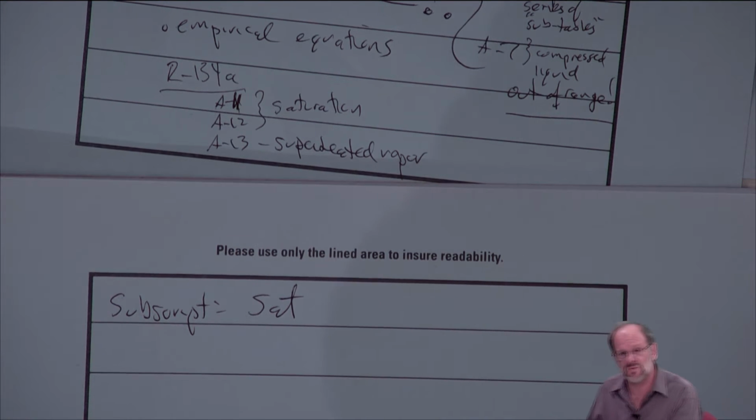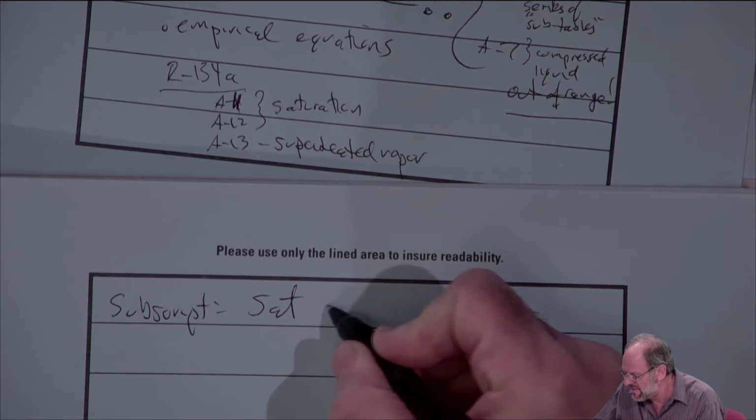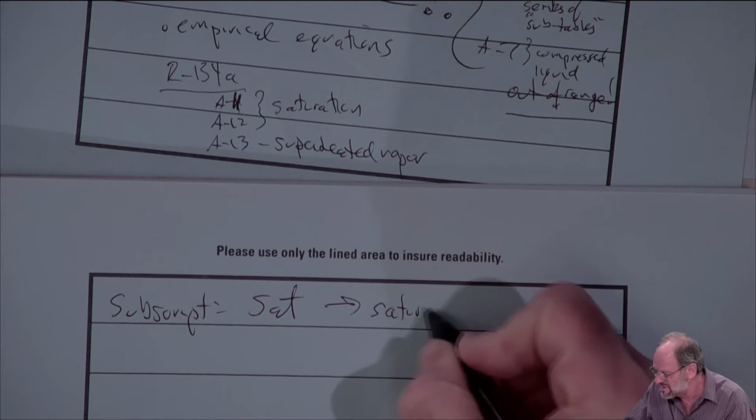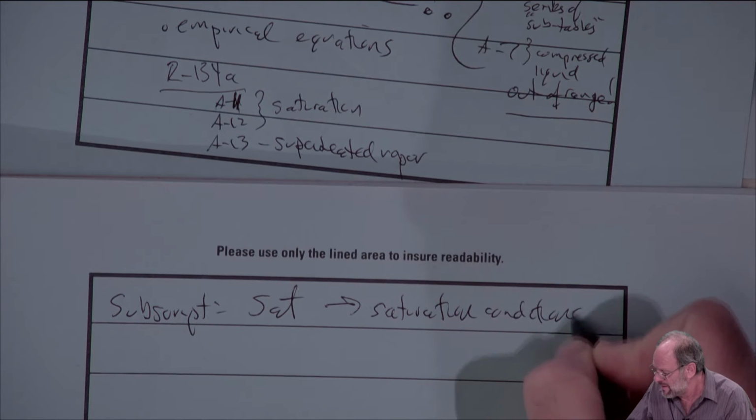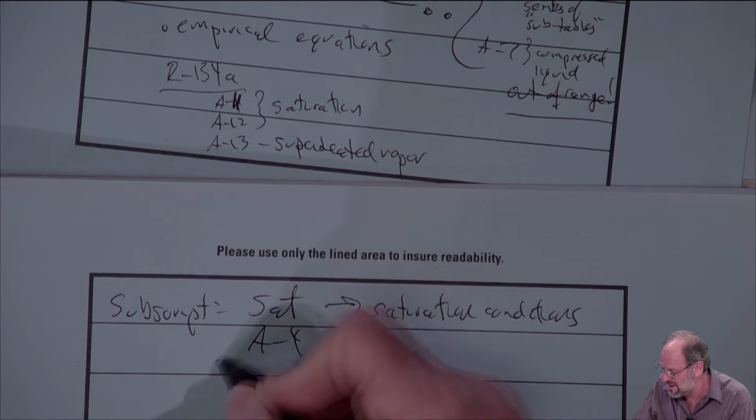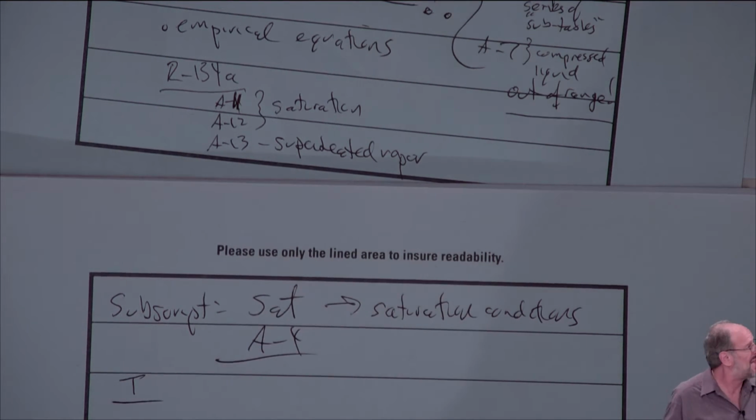So if we use a subscript sat, then that refers to saturation conditions. So on that particular table, table A4, the first column we have is just,